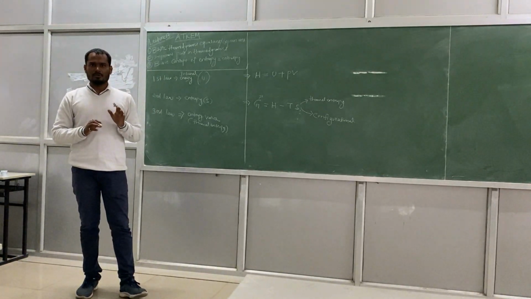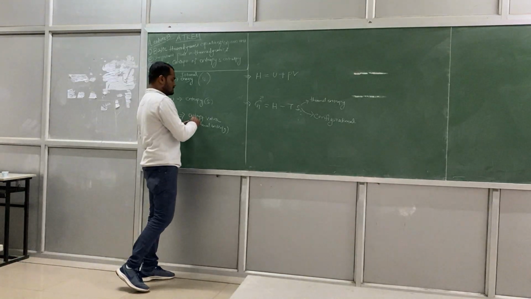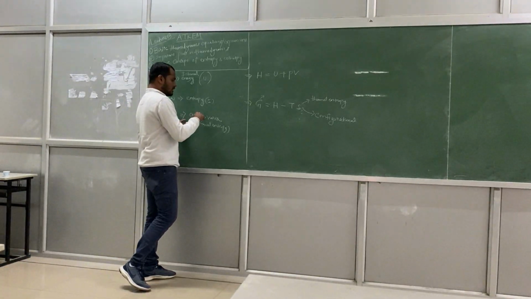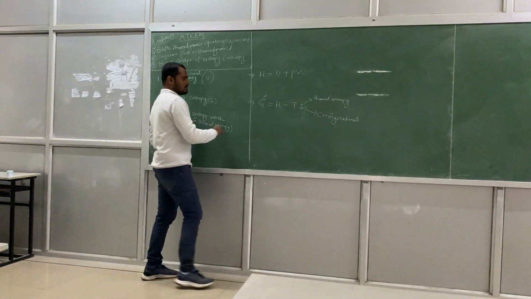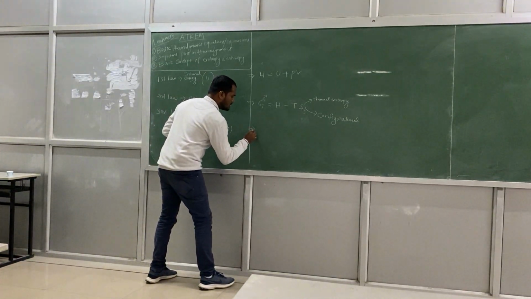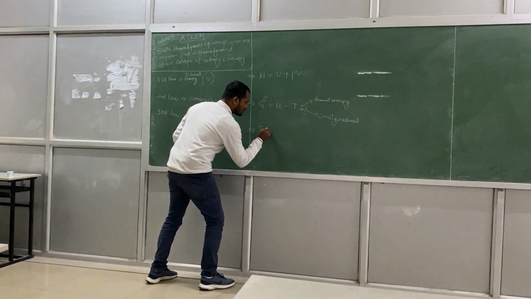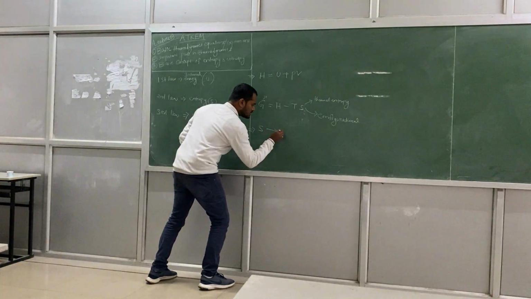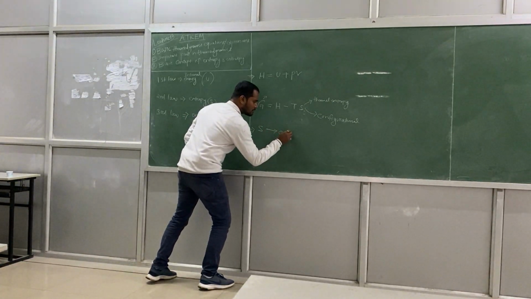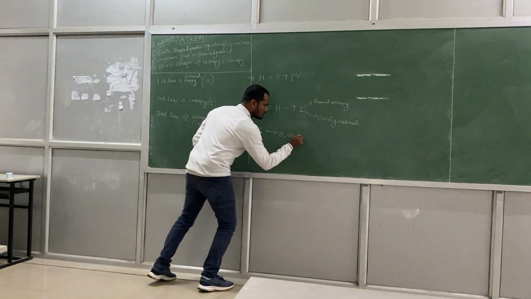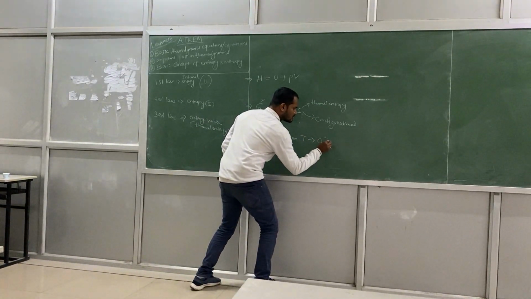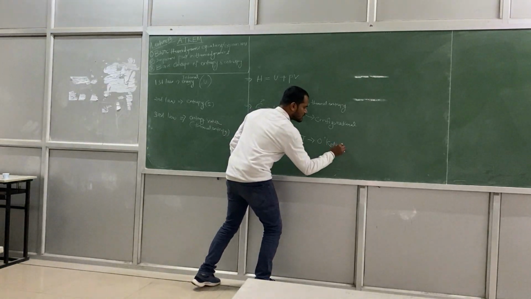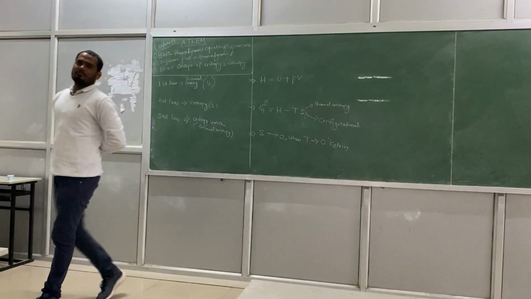It is thermal entropy. So if it is talking about the value of entropy in relation to temperature, I can write S tends to 0 when T tends to 0 degrees Kelvin. A simple way.